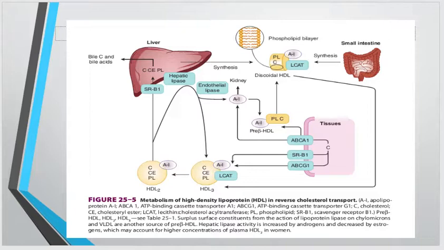This HDL2 may be acted upon by the endothelial lipase, and the cholesterol esters are degraded, and we again synthesize the HDL3.